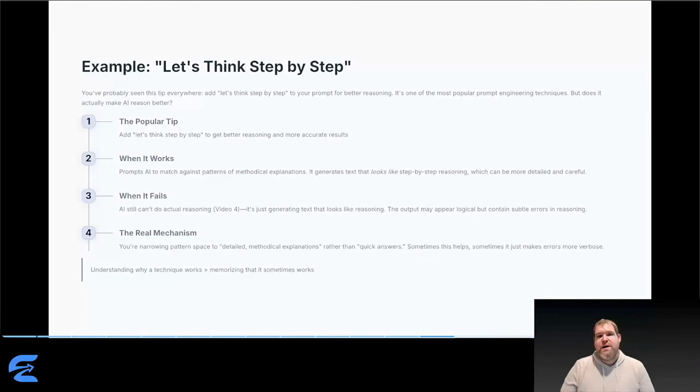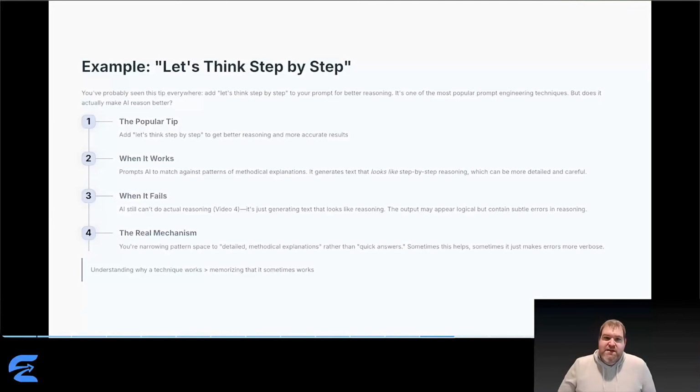Now let me show you how understanding the mechanism helps you evaluate popular tips. You've definitely seen this one. Add "let's think step by step" to your prompt for better reasoning. Does it make AI reason better? No, AI still can't actually reason. That hasn't changed from video 4. So why does this tip sometimes work?